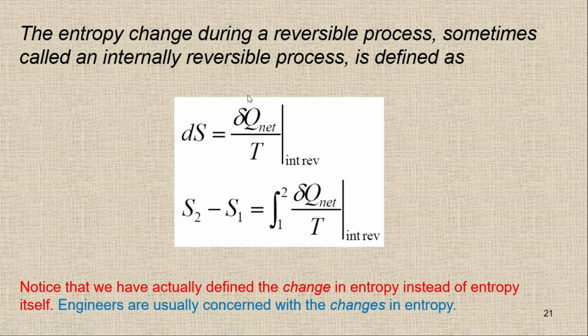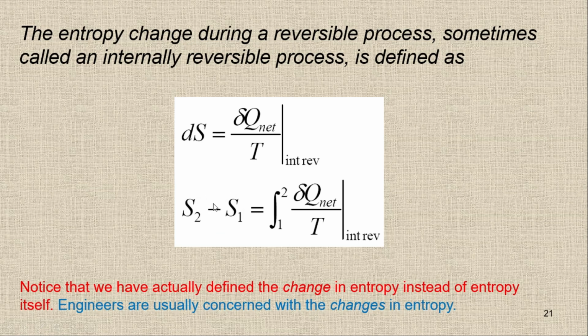I have to integrate this. By integrating between 1 and 2, we will get the integral of delta Q net upon T for the internally reversible process, and here we will get S2 minus S1. Notice that we have actually defined the change in the entropy instead of entropy itself.